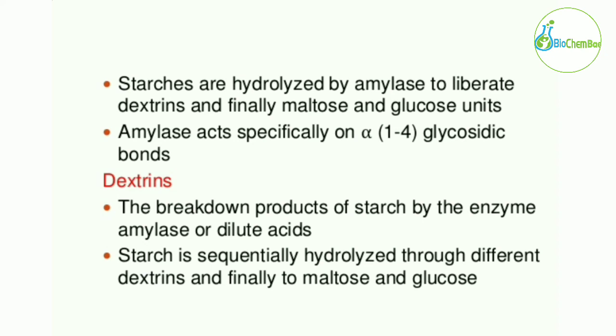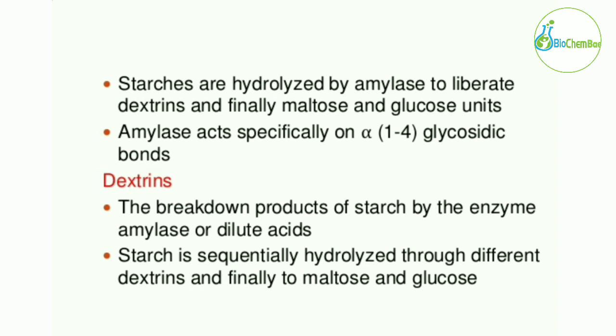Amylase acts upon starches, the starches break down into dextrins, and then dextrins break down into maltose, which is a disaccharide made up of 2 units of glucose. Then maltose is acted upon by the maltase enzyme and finally breaks down into glucose units. That's how digestion of starch takes place. Amylase is an enzyme that specifically acts on alpha 1,4 glycosidic bonds.